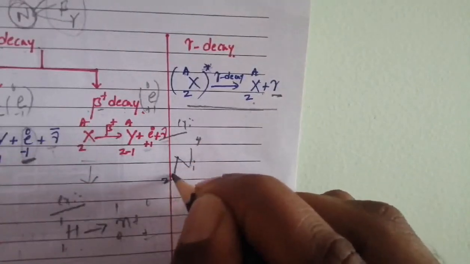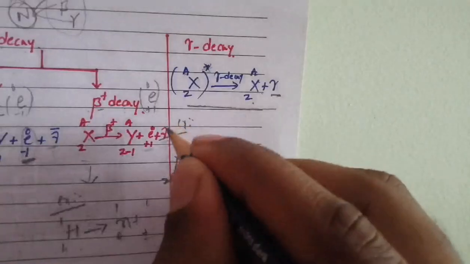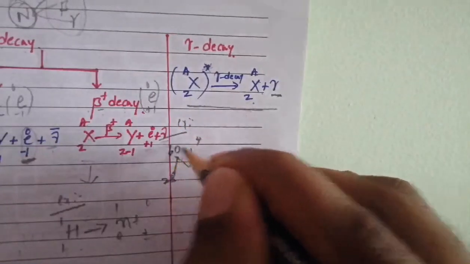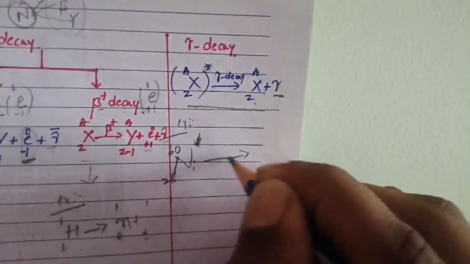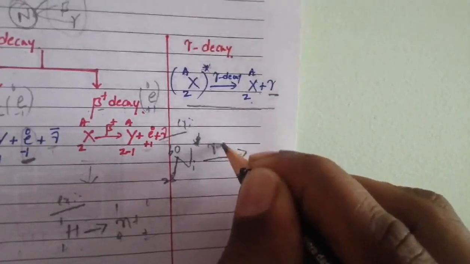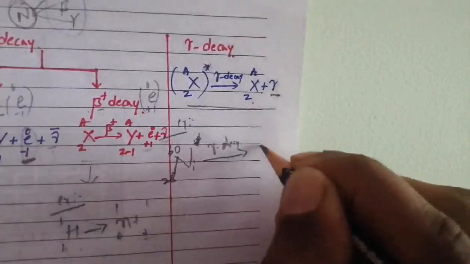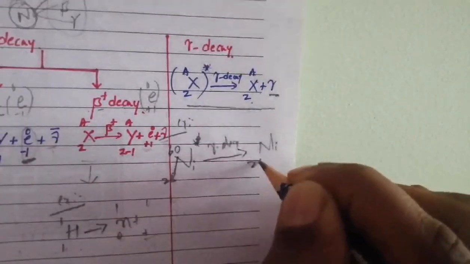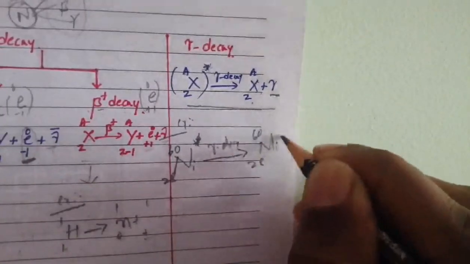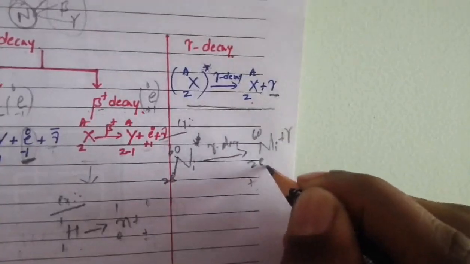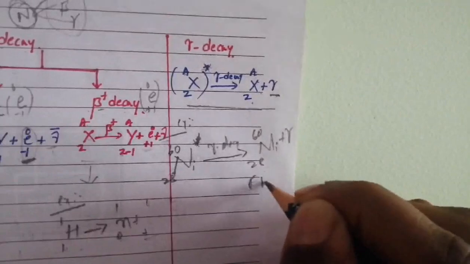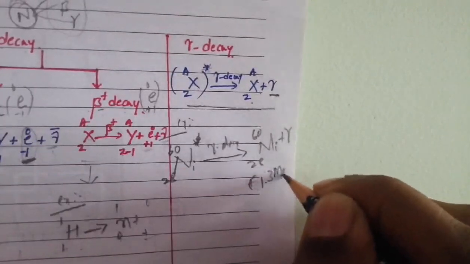Nickel has atomic number 28 and mass number 60. It is in the excited state and comes to the ground state with the emission of gamma rays. So that is gamma decay: nickel 28, 60 with the emission of gamma rays along with energy, around 1.33 mega electron volt.